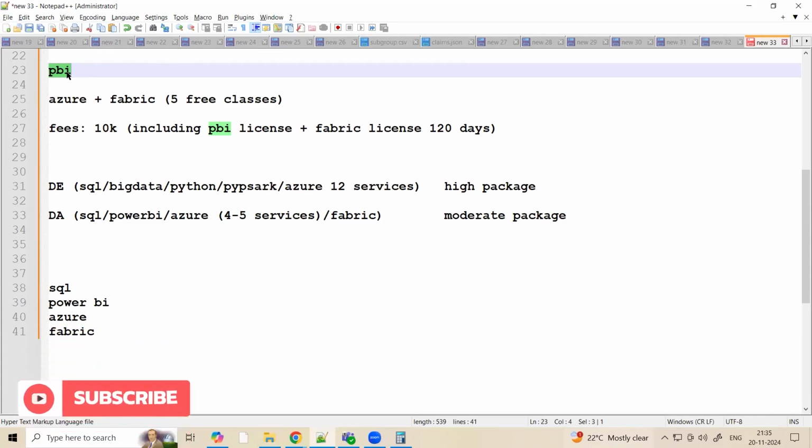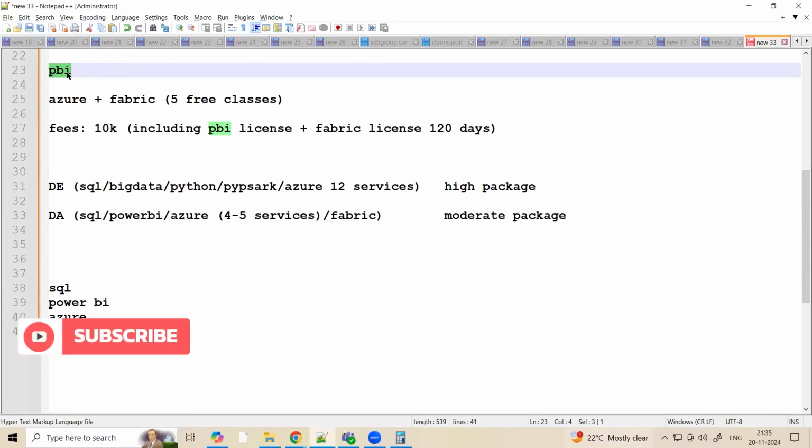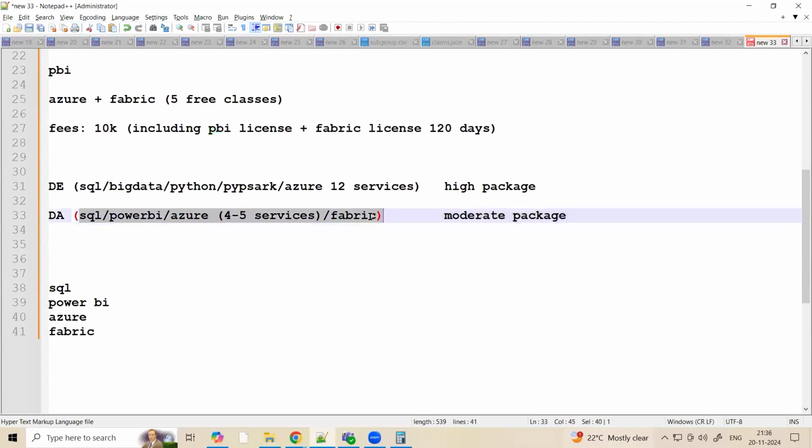And if you know cloud, you can definitely crack any role in data analytics, particularly Azure is very much used in most of the companies because of the pricing as well. It's the second highest, but still usage wise, a lot of companies are using Azure. It's a Microsoft product. So opportunity wise, I can guarantee you, but you need to know all of this. You need to know Fabric, you need to know Azure, you need to know Power BI, you need to know SQL, which can boost up your opportunities. Only Power BI, you will not get it. Yeah. Thank you, Santosh. Thank you for the clarification.